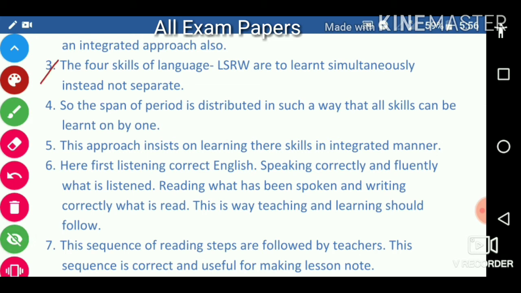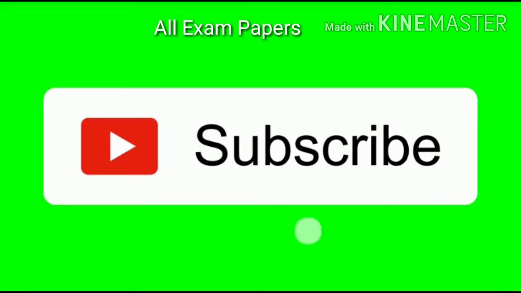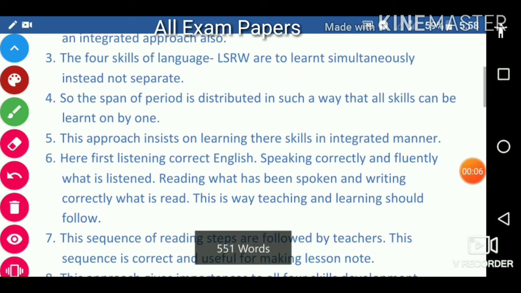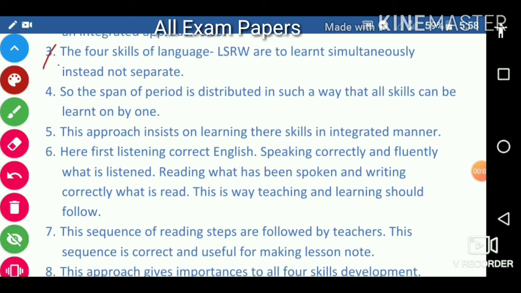Next are the four skills of language learning: listening, speaking, reading and writing. They are to be learned simultaneously, not separately.